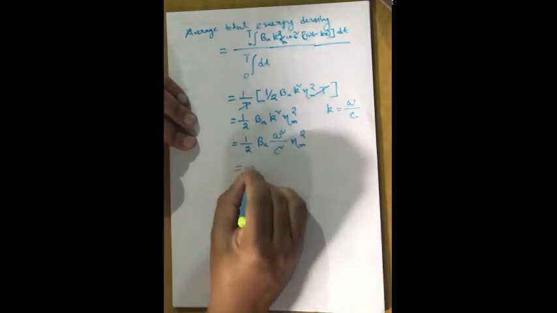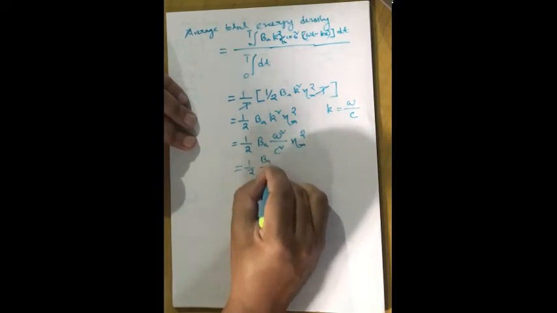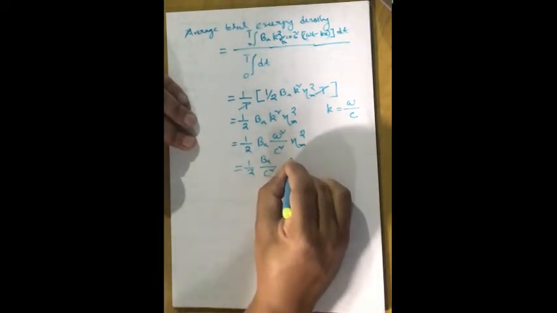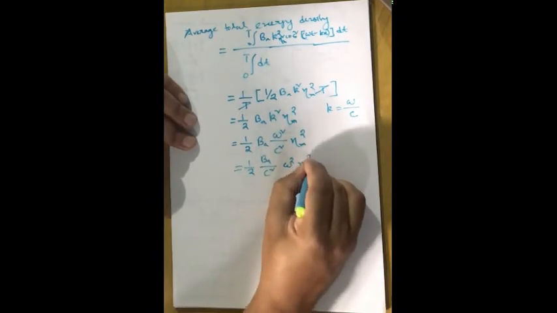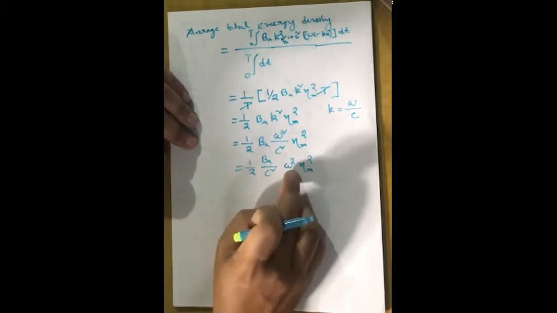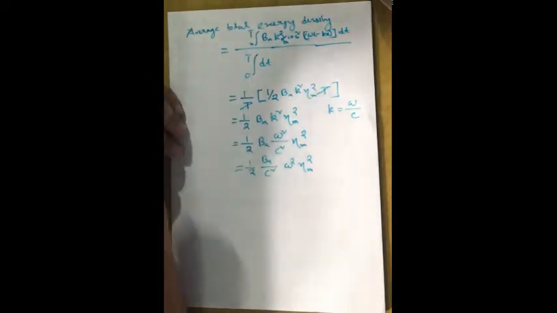So half BA divided by c square omega square into eta m square, this is the value of the total average energy density.